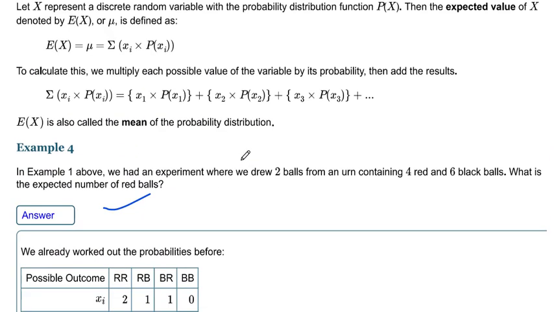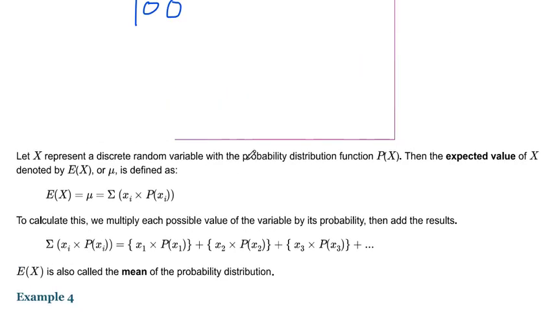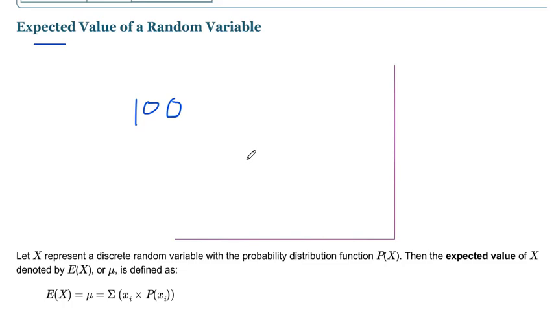It's somehow different from probability. It's a futuristic consideration: if we perform this experiment one or more times, we can expect this outcome. So this is the expected value. We expect that the number of heads will be this and the number of tails will be this, as simple as that.